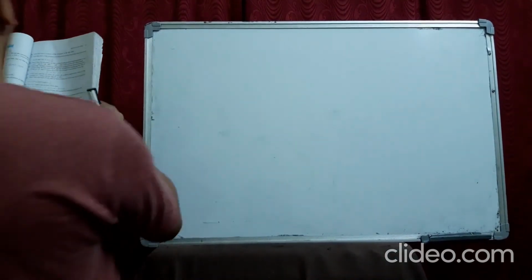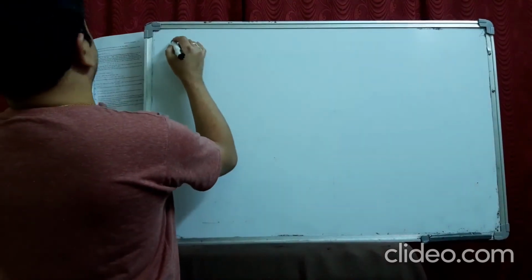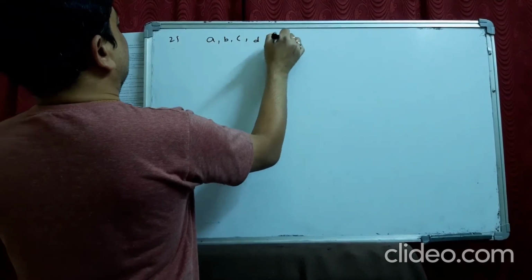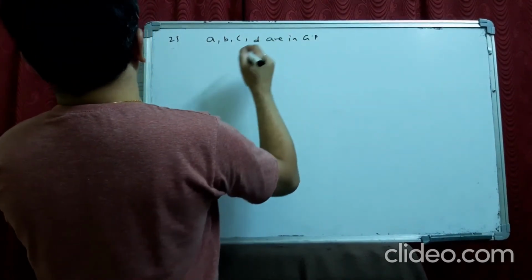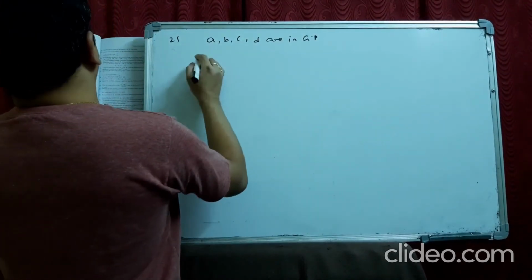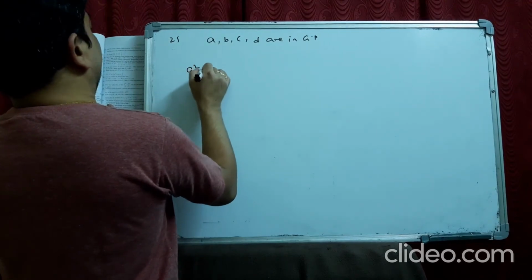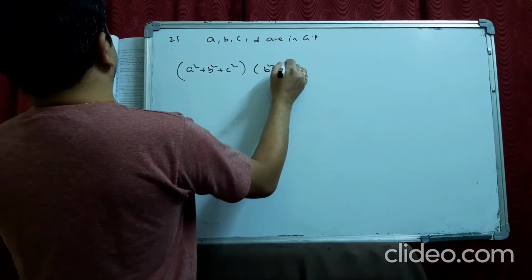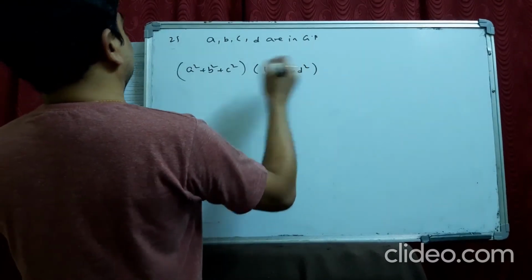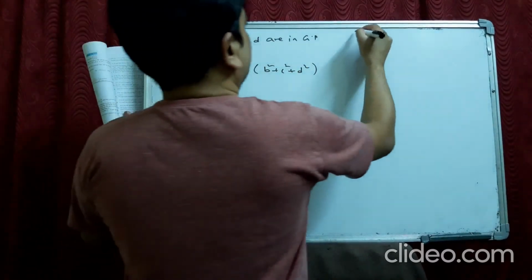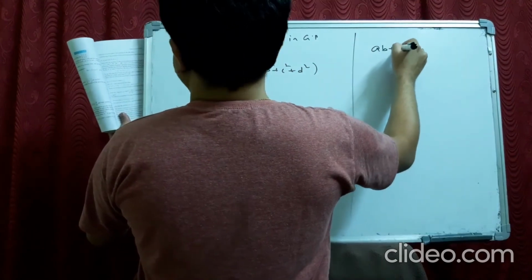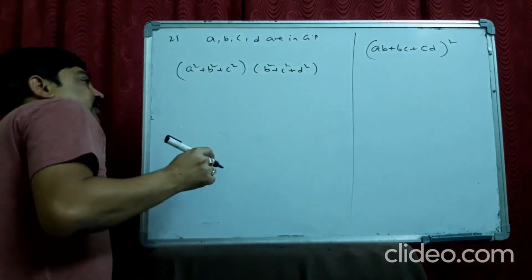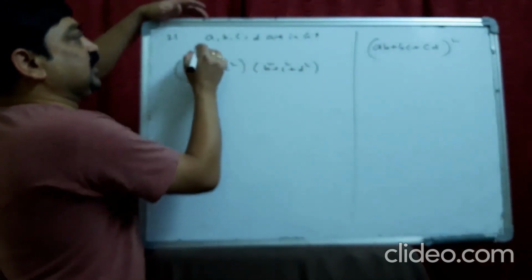See the 25th question. A, B, C, D are in GP. You are asked to prove that (A square plus B square plus C square) into (B square plus C square plus D square), this is LHS, is equal to RHS, (AB plus BC plus CD) whole square. How do I prove this? See, when they are in GP, we take like this.